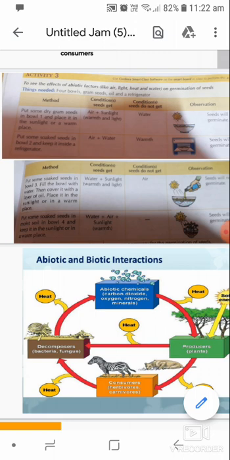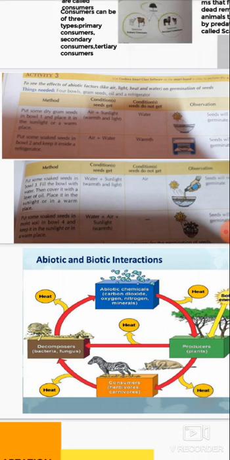In the third bowl, you add water and you keep it in the sunlight. But before keeping it in the sunlight, add a few drops of oil on the water. When you add a few drops of oil, the oil will form a layer above the water, and the air could not enter the water and the seeds will not get air. So again you will see the seeds will not germinate.